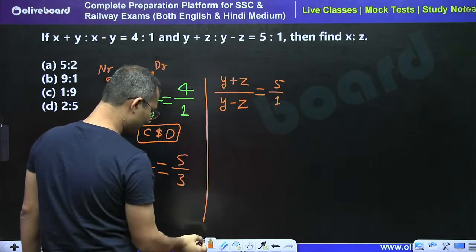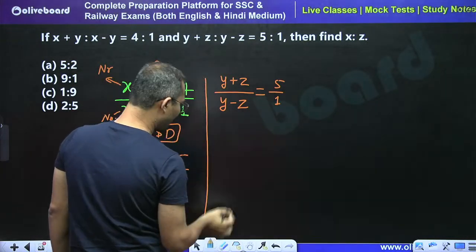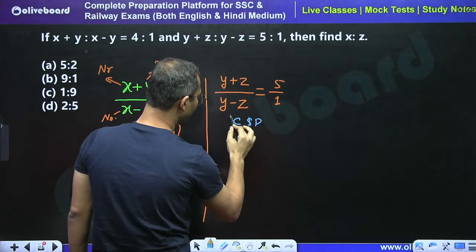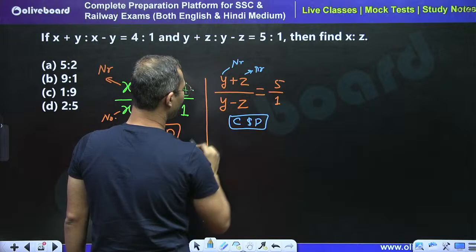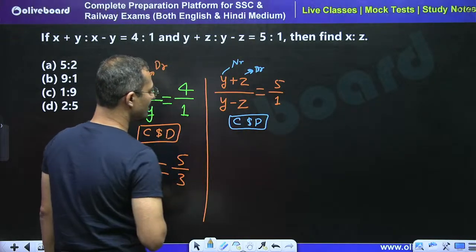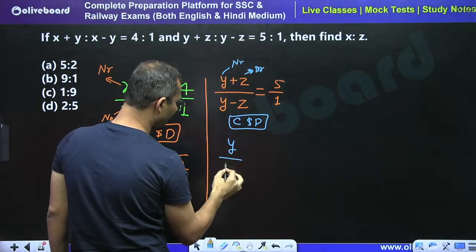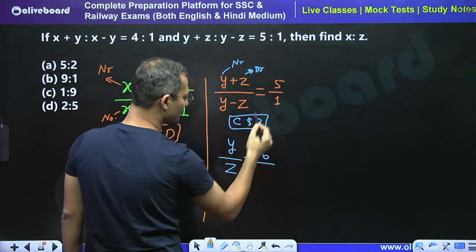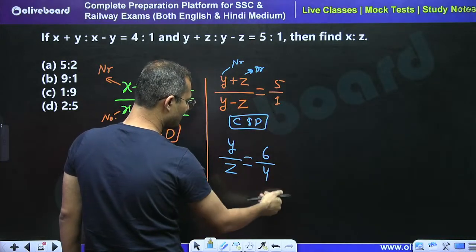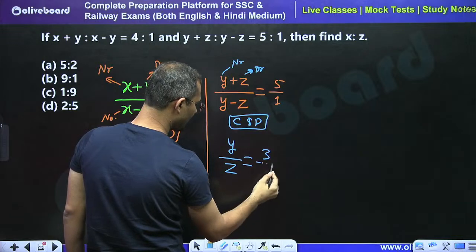After applying C and D, this is the numerator and this is the denominator, so I will get y divided by z directly. 5 plus 1 is 6 and 5 minus 1 is 4, so this cancels and I will get 3 by 2.